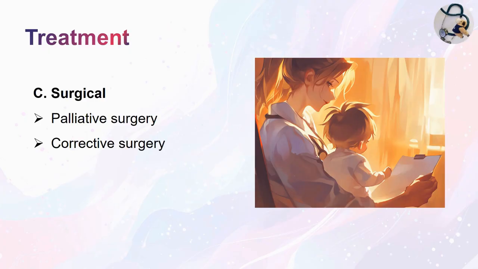Then finally, the treatment is surgical. In surgical treatment, palliative surgery is done and corrective surgery is done. Usually in congenital cyanotic heart disease, initially palliative surgery is done followed by corrective surgery. Whereas in the acyanotic heart diseases, you can go with the direct corrective surgery if the shunts are not closing.